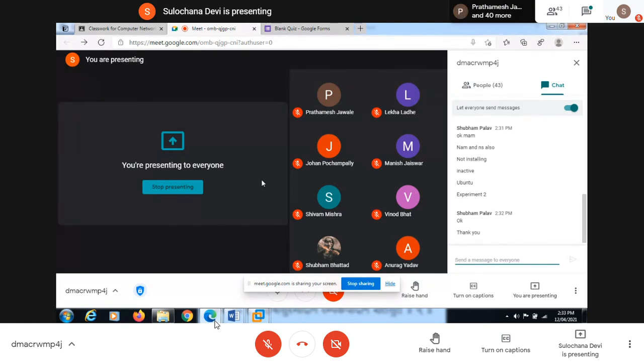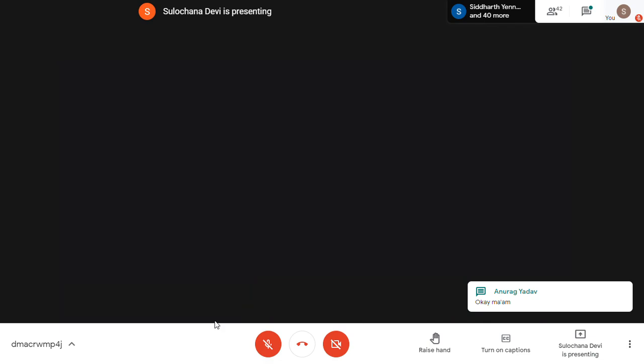How much time is sufficient for this? 10 minutes. Just copy paste and execution, you have to do it in 10 to 15 minutes. In 10 to 15 minutes, execute both the programs and share your screen. One by one, according to seat number or name wise, we'll ask you to share your screen and show the output you are getting. Was that clear? So take your time, 10 minutes, and then we'll see.